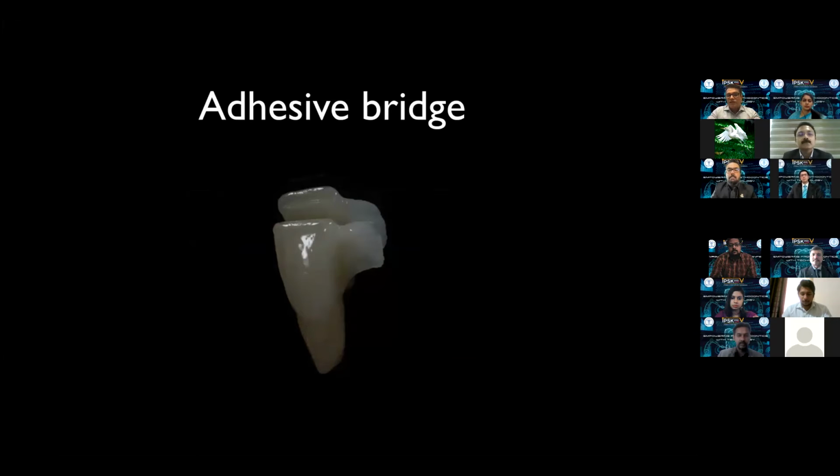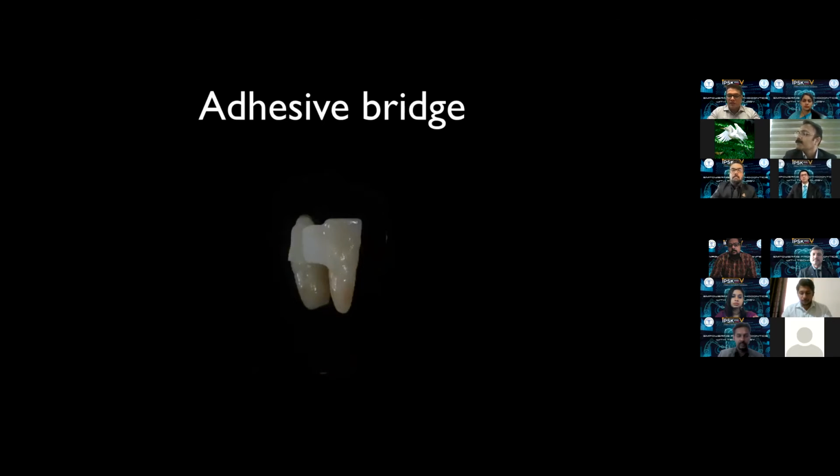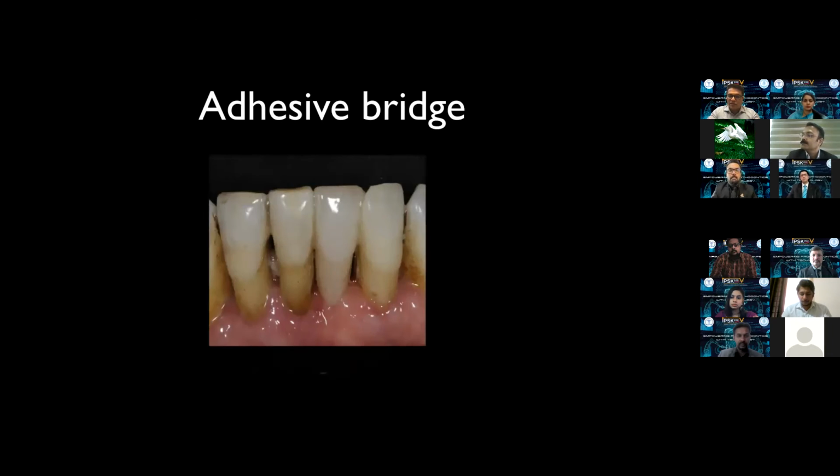Nowadays, the recommendation is to give a cantilevered Pontic. There is no need to give 2 retainers. Only 1 retainer is sufficient. And this is a unilateral retainer, and the rest of the tooth structure, the Pontic, is designed on the software and bonded immediately. So this is possible in one single visit.